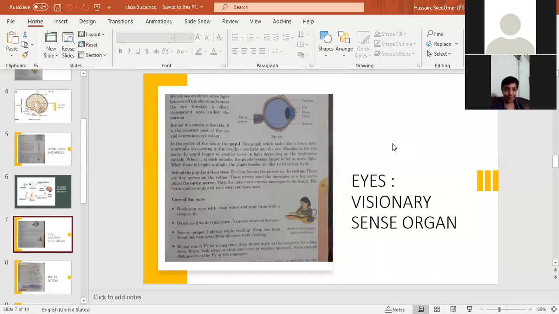So these muscles make the pupil bigger or smaller to let in light depending on the brightness outside. When it is dark outside, the pupils become larger to let in more light. When there is bright sunlight, the pupils become smaller to let in less light. For example, if you enter bright sunlight from a dark room, the muscles of the iris at once cause the pupil to become smaller so that less light can enter. It takes a second or two to adjust to the bright sunlight.